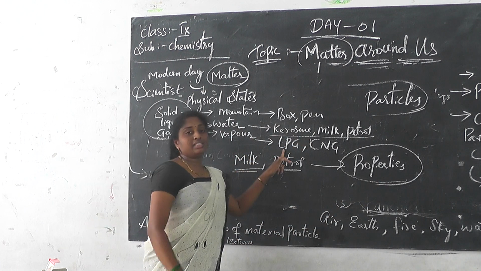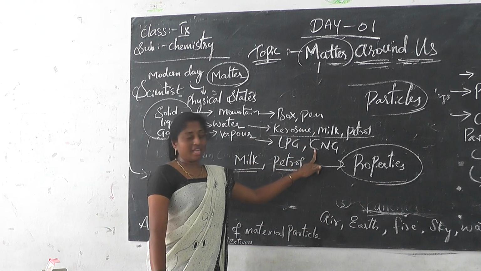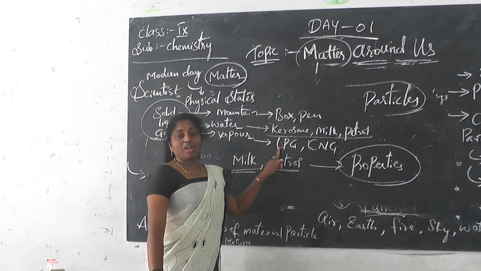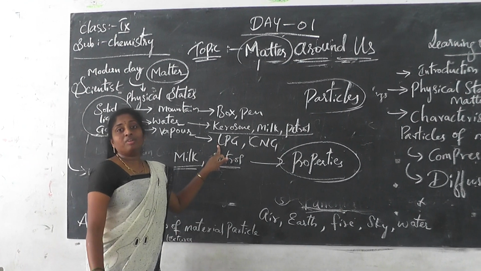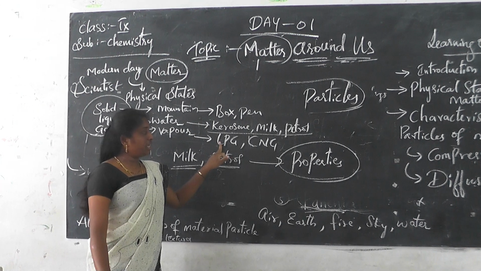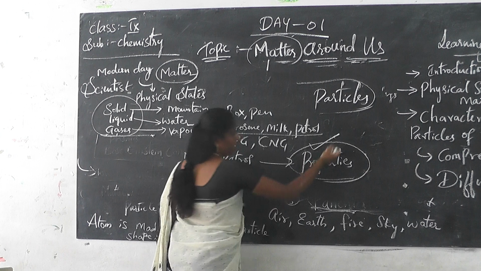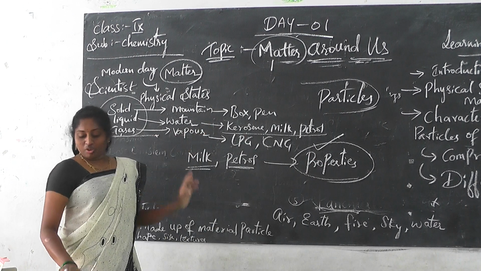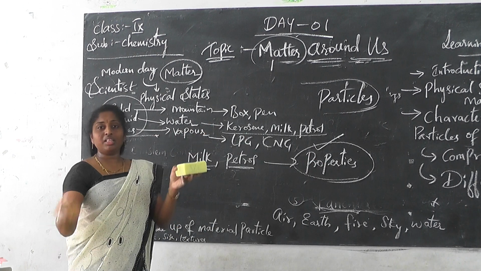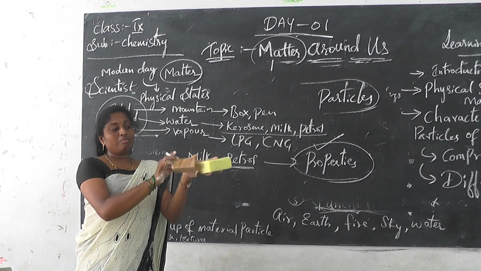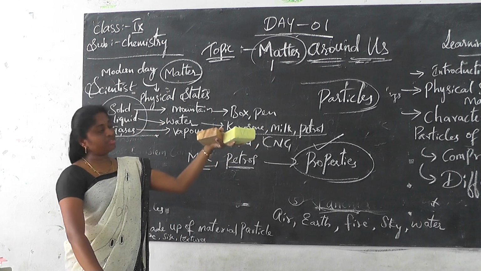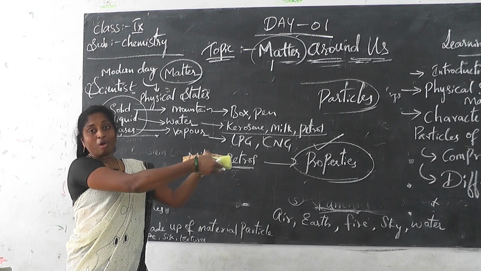The same way you will see LPG gas and CNG gas. LPG gas we are using in the household, meaning for cooking purposes we are using LPG gas. But we are not using this. Why? Because of the property. And the same way you can see the duster and the wood. Here also both look solid. Both come under the solid. But here the properties are different.